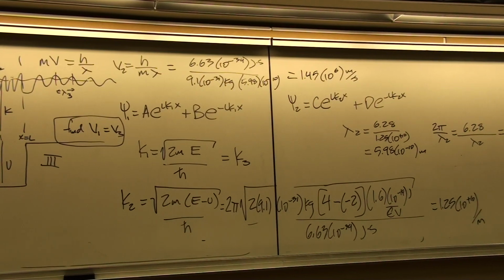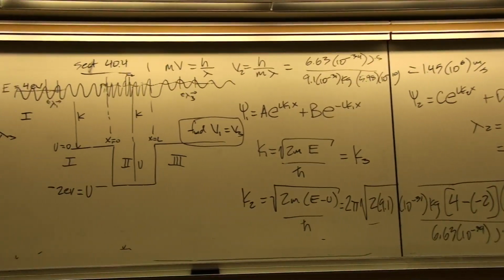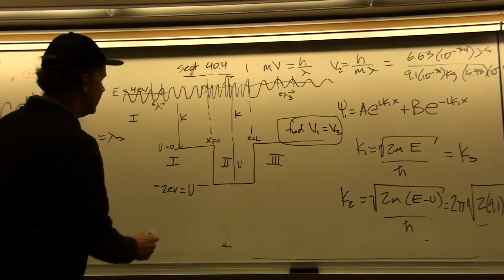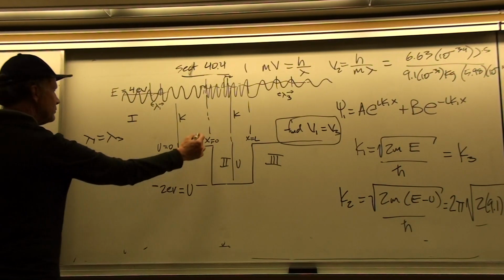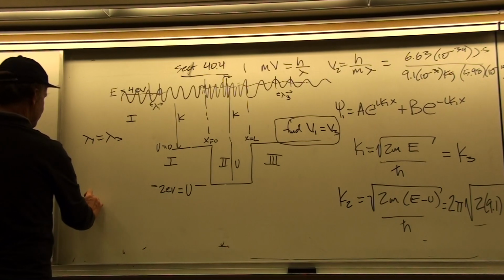Okay, and the reflection and transmission coefficients are, at least in outline, going to look the same as before. They wouldn't be the same because the algebraic solution would be different.